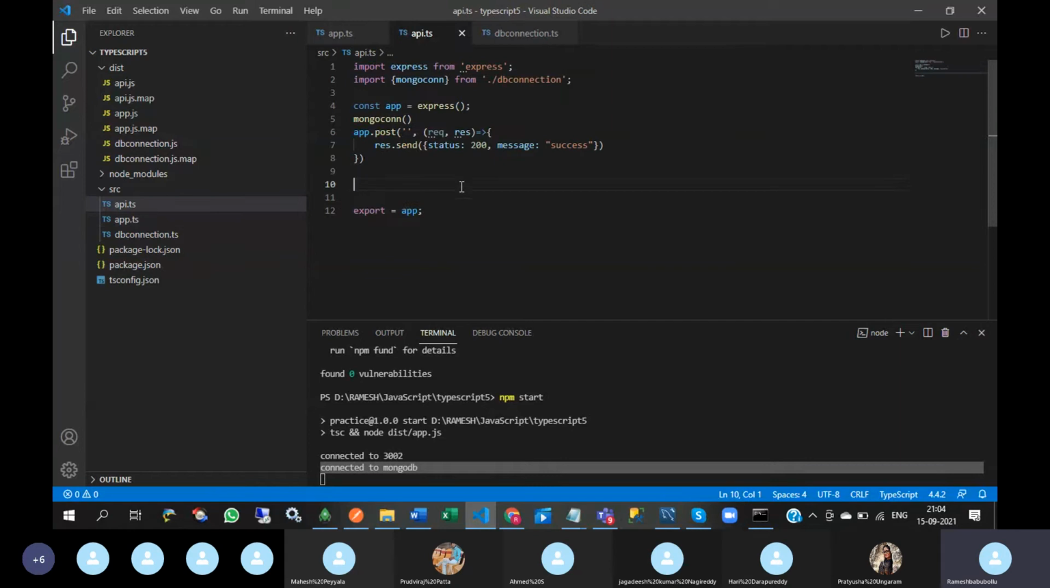Now we will write one API. Before writing the API, we need to create a schema for that API, for that collection.